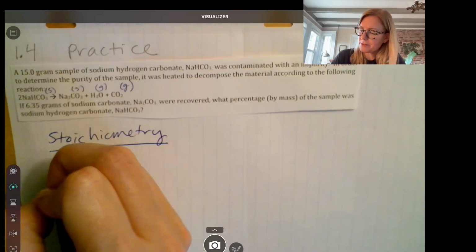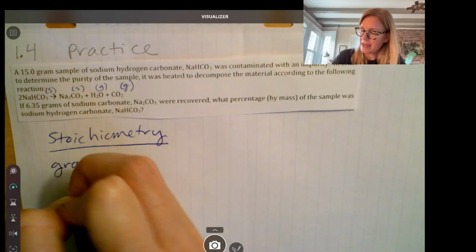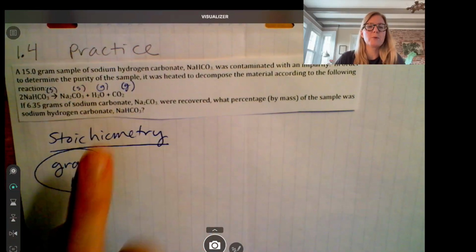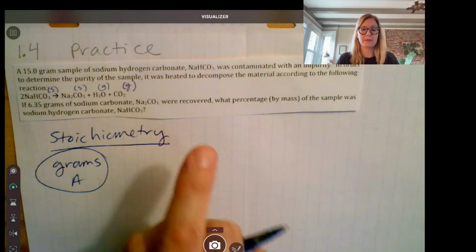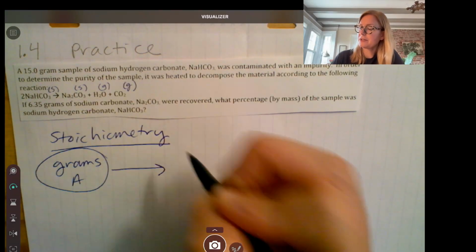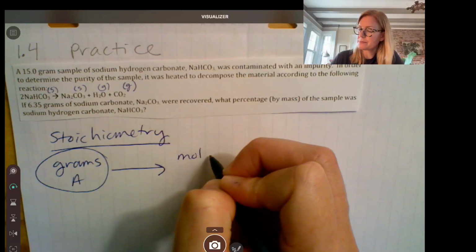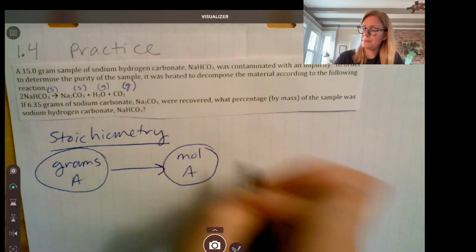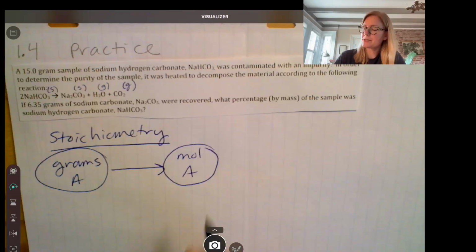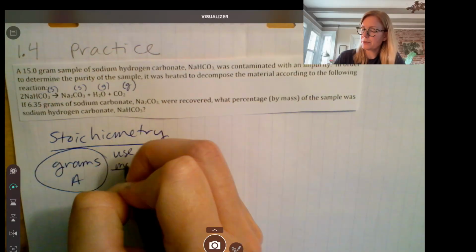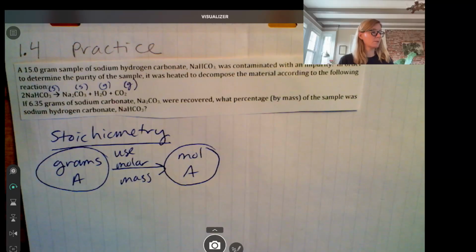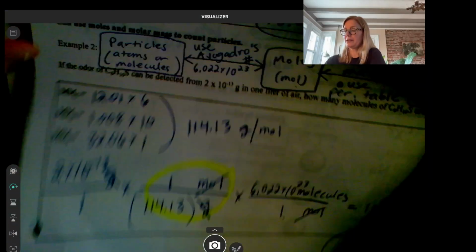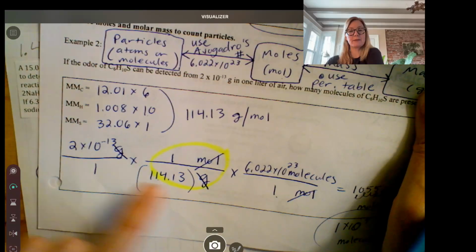You're always going to start with the grams of A, okay? A means whatever the question gives you. In this case, A is Na2CO3. And you're going to convert that to moles of A. To convert from grams to moles, we're going to use the molar mass. That's what we did back in 1.1. If you look at the bottom of 1.1, we had grams and we converted to moles.